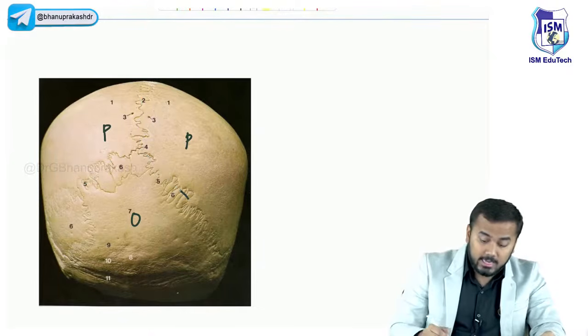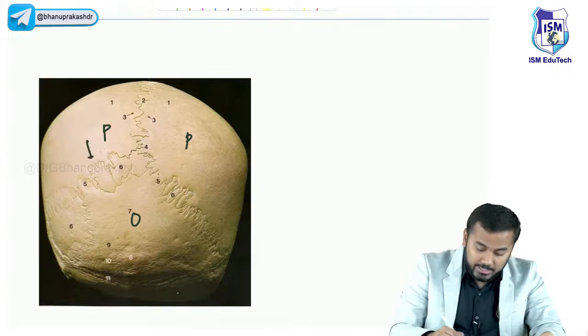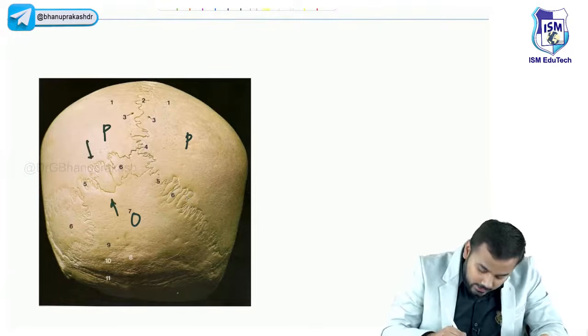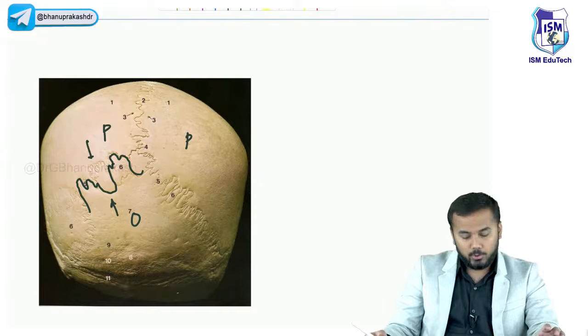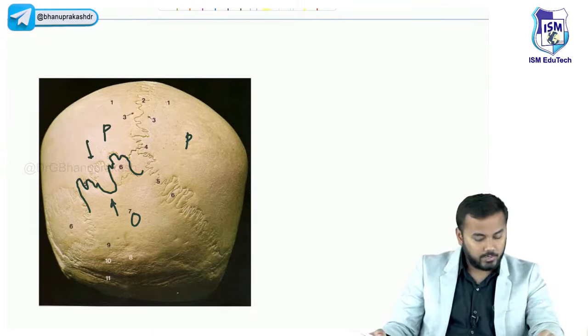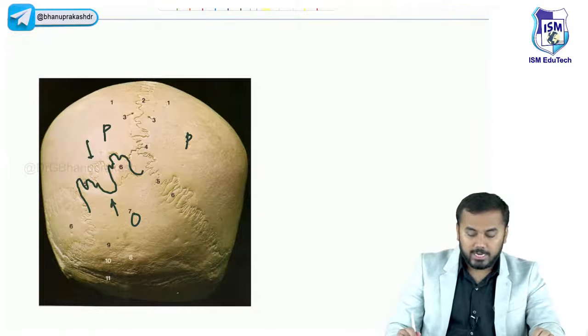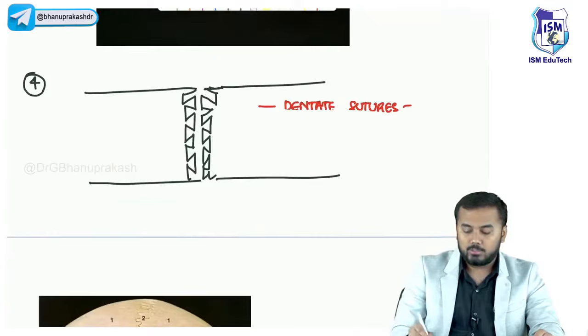And you can see in this lamboid suture very sharp dentate processes. I'll draw one of them. These are the dentate processes. I hope you understood what are these dentate processes over here. Such kind of suture you call dentate sutures.